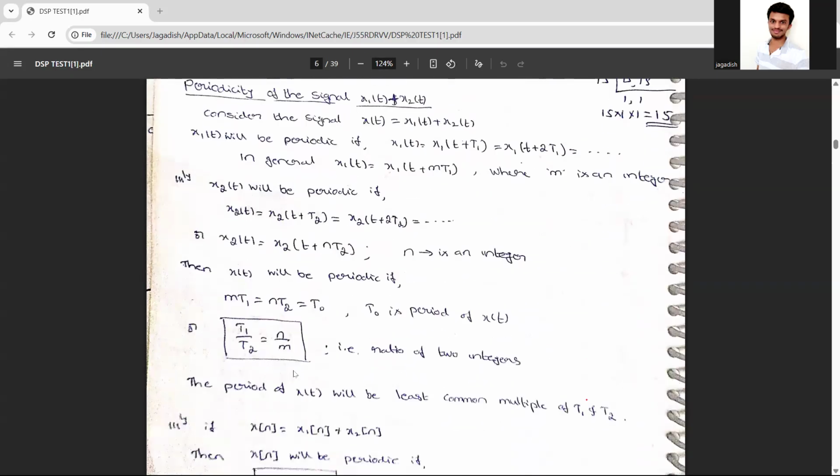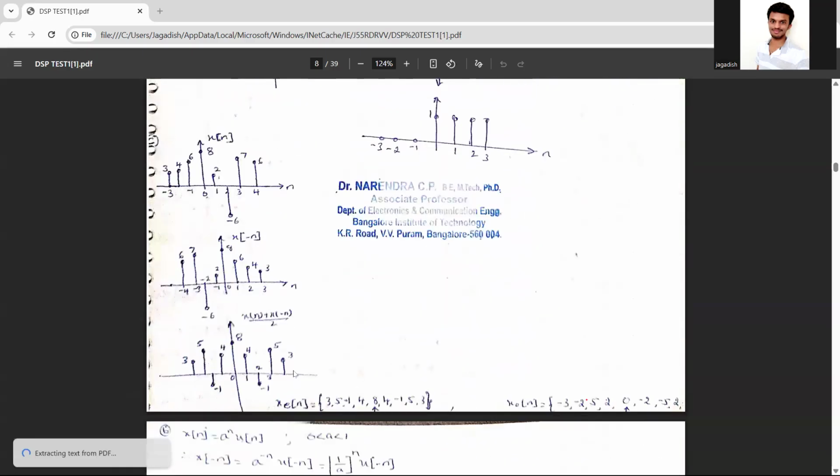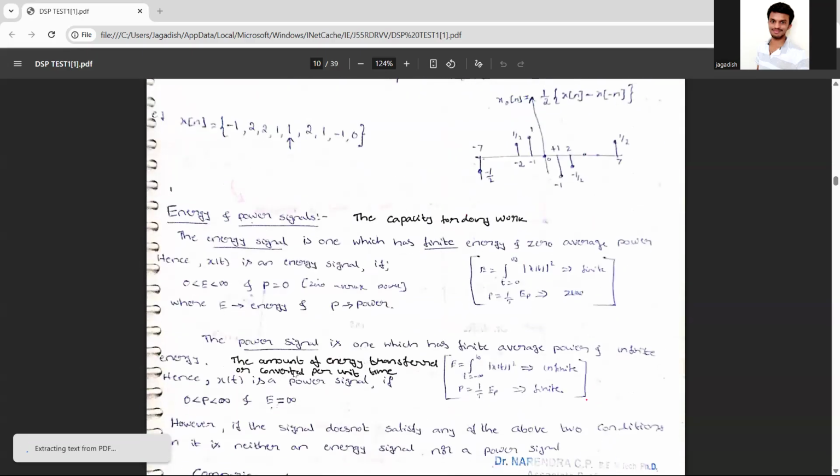Now let's solve this problem. x of n is equal to 1 by 5. Okay, as of now, let's stop today. We will solve the problems on the types of signals tomorrow.